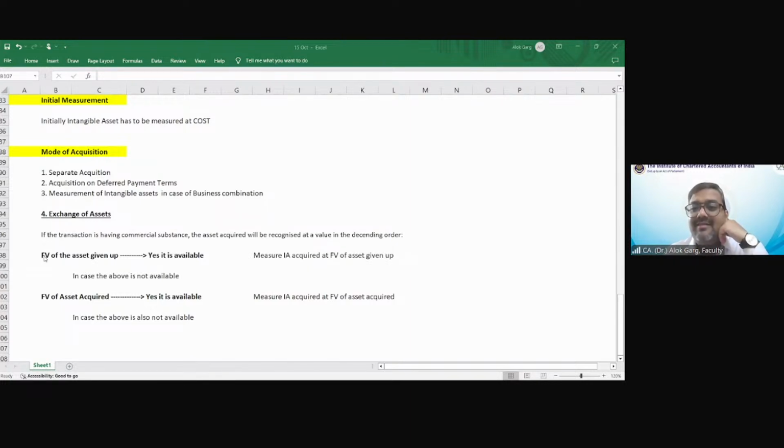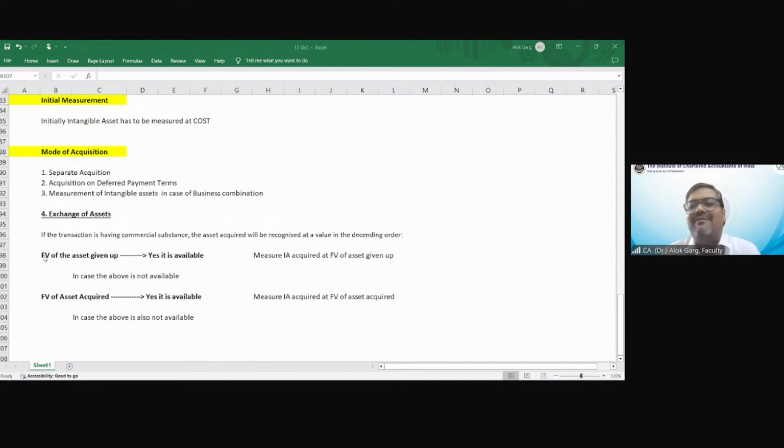Value of that asset in the books of the acquirer we will use. So whether you have the value of the asset which is there in your books of accounts, which you are surrendering, which you are giving as a consideration. Yes? आपके books में तो है ना, तो उसका WDV भी तो होगा, उसकी carrying value भी तो होगी. So the value which is more reliable.